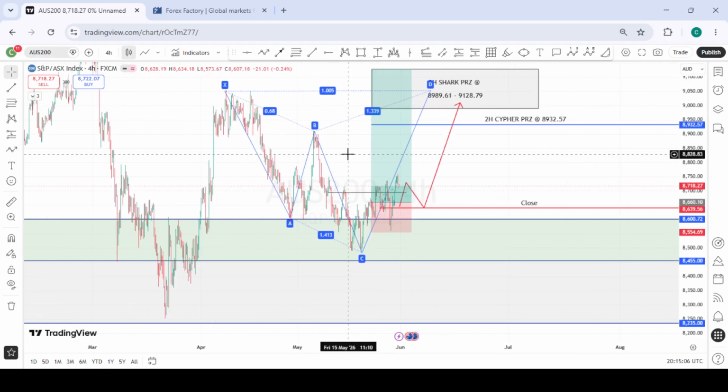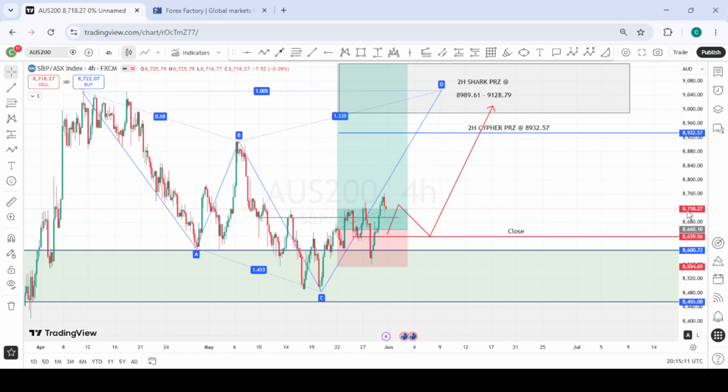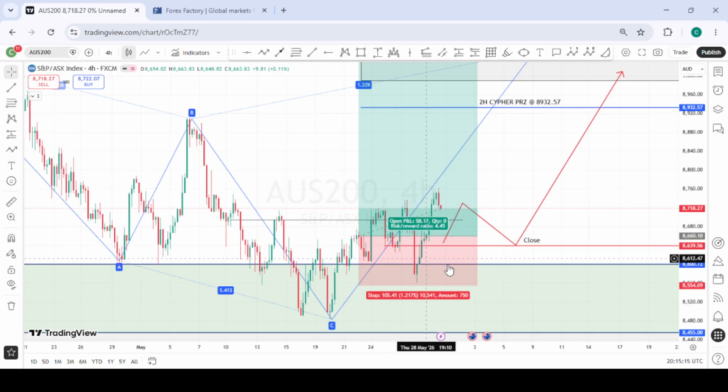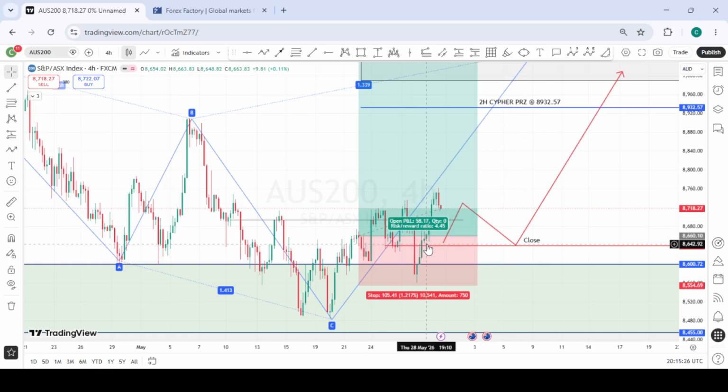So this is Australia 200. Last week we had this setup, and we got a very nice buy position here. Last week was terrible. The price was just pulling back, and the way DXY was messing around, price action was something else last week. So this one we closed very early around here.